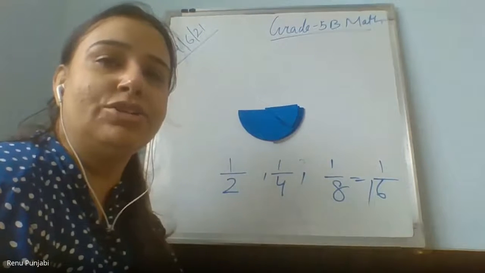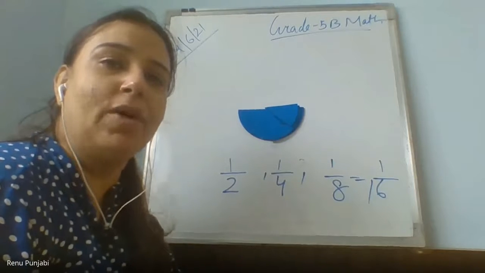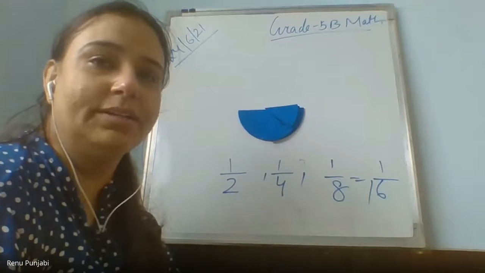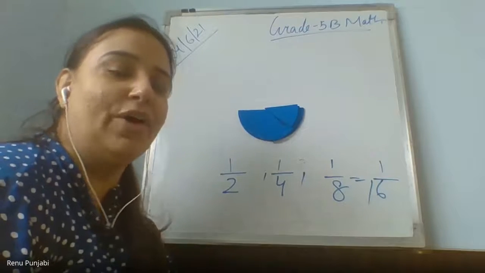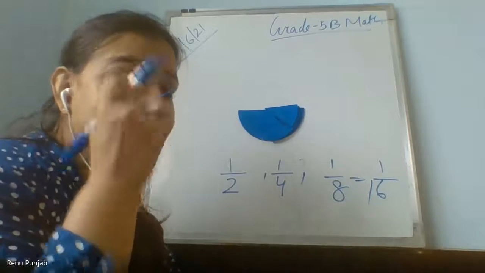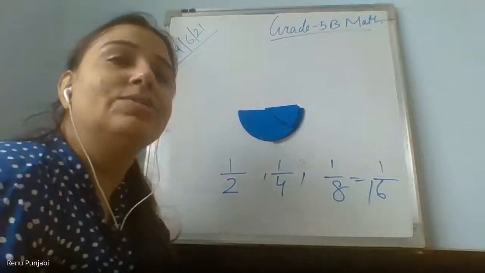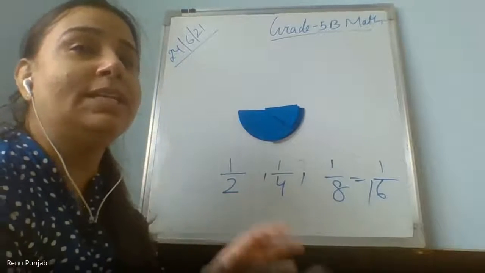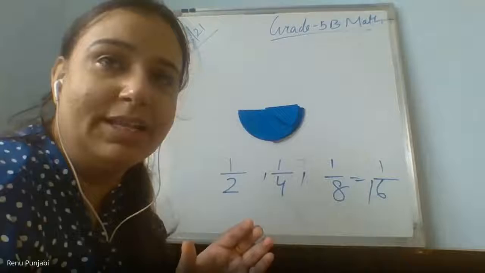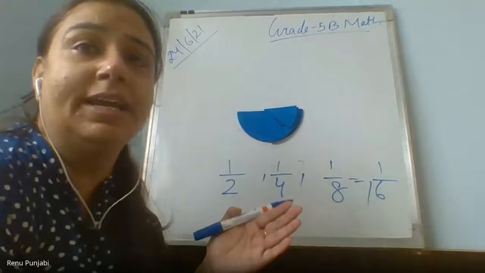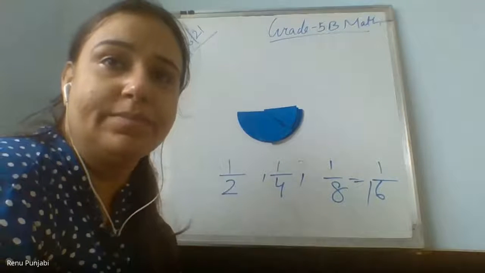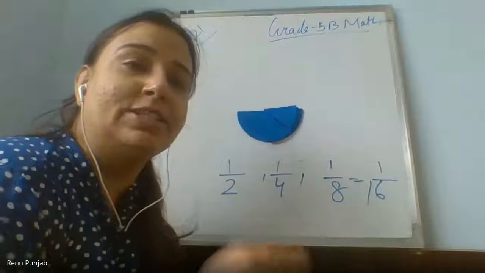Anushka, what is half of 1 upon 40? 1 upon 80. Half of 1 upon 40 means the denominator is double, 80. Double of the number. But actually when you take half of 1 out of 40 pieces, it will be 1 upon 80. And so on it will go.